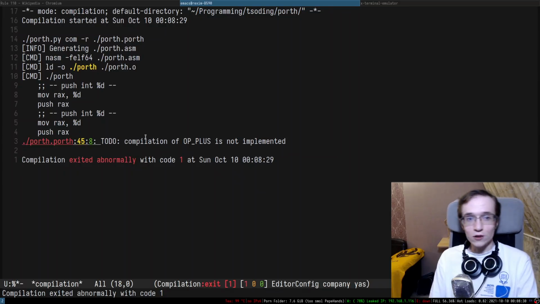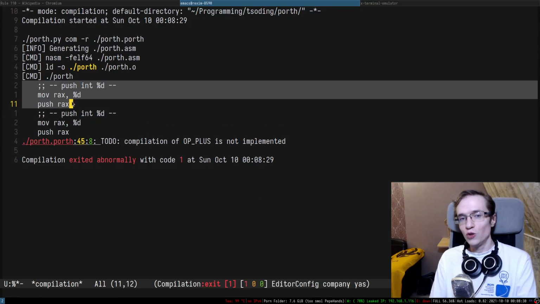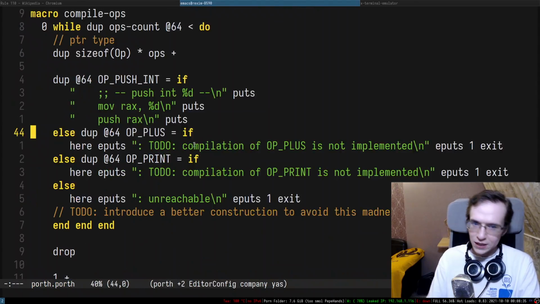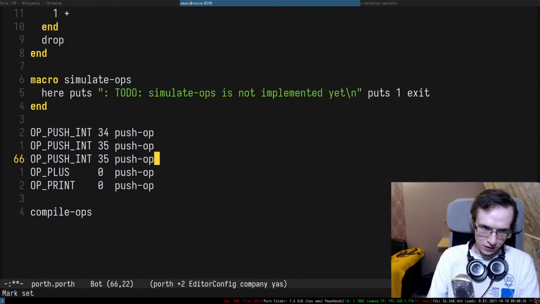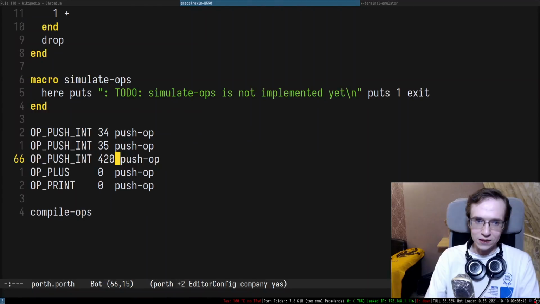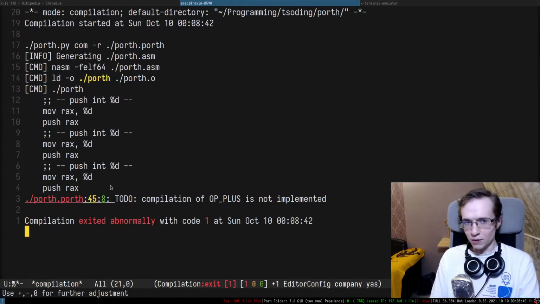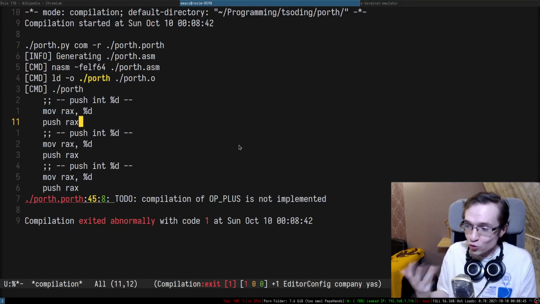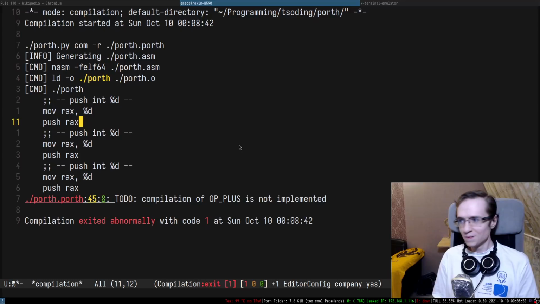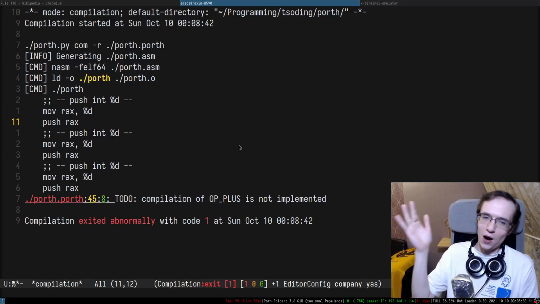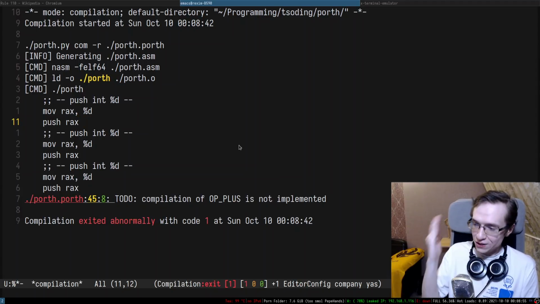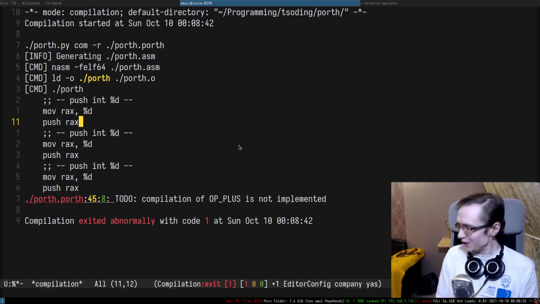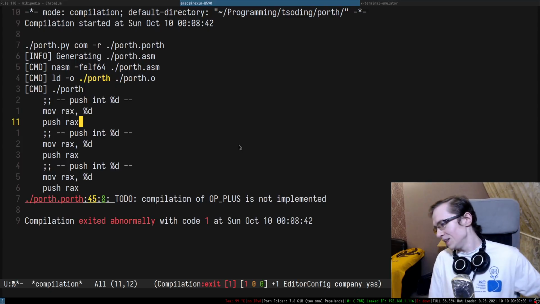So you'll see. Okay, as you can see, it already tries to compile two numbers. And if you add more numbers in here, something like 420, it will compile more numbers. Our self-hosted compiler is already generating assembly. So we're not even 1 hour into the stream and we're already generating assembly in Porth. Isn't that exciting? My god.